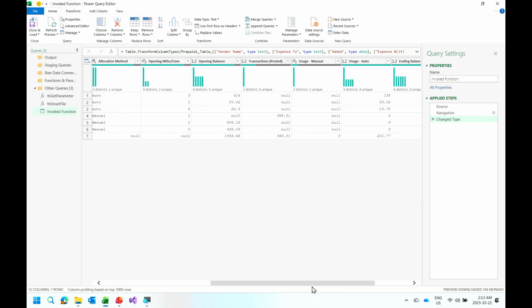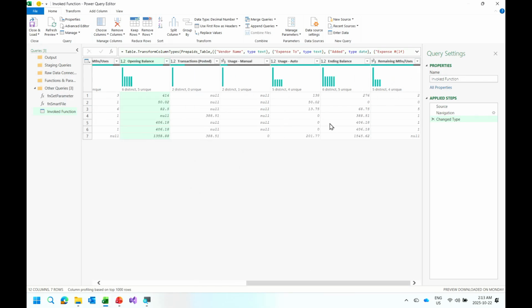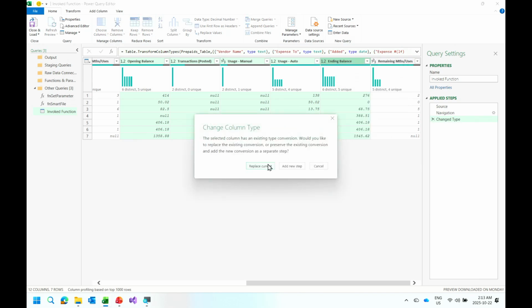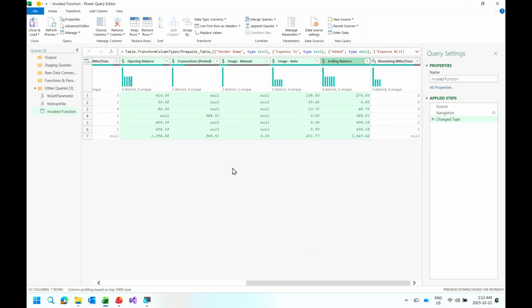And now I'm just going to make a quick change here. We're going to go to our opening balance, all the way over to our ending balance, and change the column type here to currency. We're going to replace that. The reason I have to do that is my usage manual here has whole numbers, so I don't want to lose my decimals. So I'm going to replace that, and there we go.